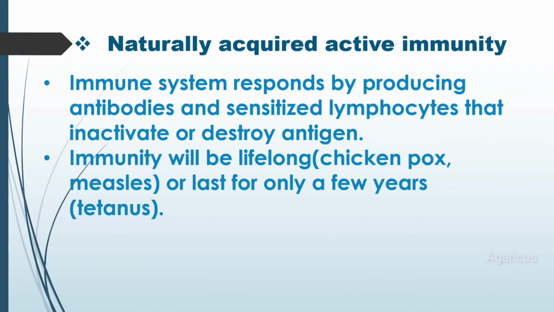Naturally acquired active immunity. The immune system responds by producing antibodies and sensitized lymphocytes that inactivate or destroy the antigen. Immunity may be lifelong, for example chickenpox and measles, or last for only a few months. An example is tetanus.